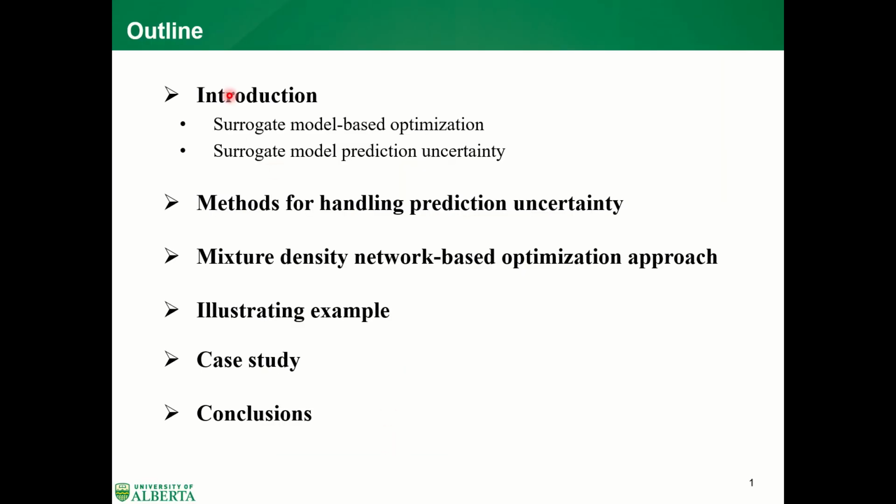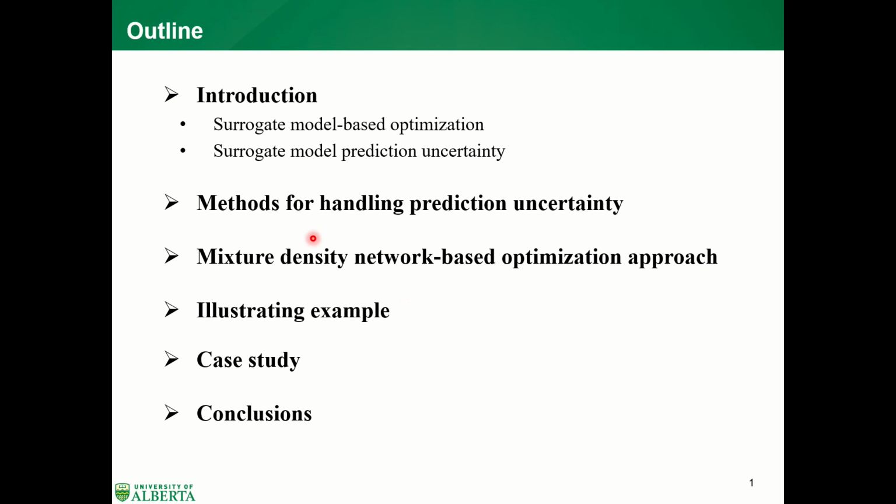Here's the outline of the presentation. First, I will give you a brief introduction about surrogate model-based optimization, which is an efficient way to deal with the optimization problem with complicated models embedded. And then I will show you the surrogate model prediction uncertainty, which is because surrogate models are usually data-driven models, so they are highly influenced by the training data set variation. And then I will illustrate the methods for handling prediction uncertainty. After that, I will show you the mixture density network-based optimization approach, which is the main approach in our research.